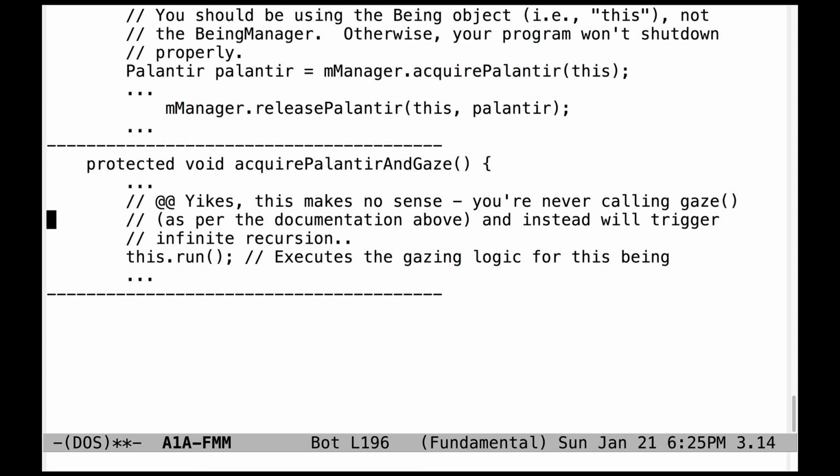And then finally, several people made this mistake. This is very strange. Don't be calling run inside of acquirePalantir and gaze. That makes no sense. You're supposed to call gaze as per the documentation. Instead, this will end up triggering some kind of infinite recursion. It certainly will do strange things. I'm not really sure what it will do, but it will not do what the code is expected to do.